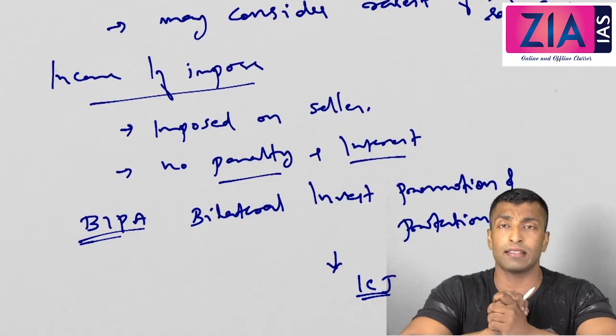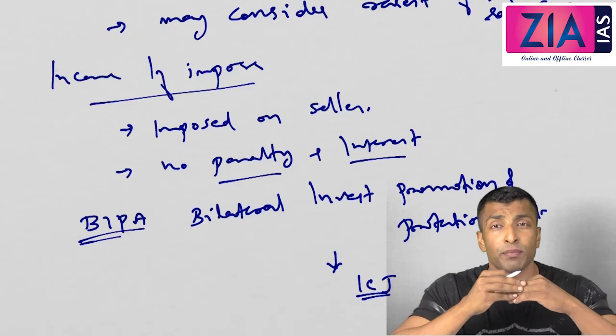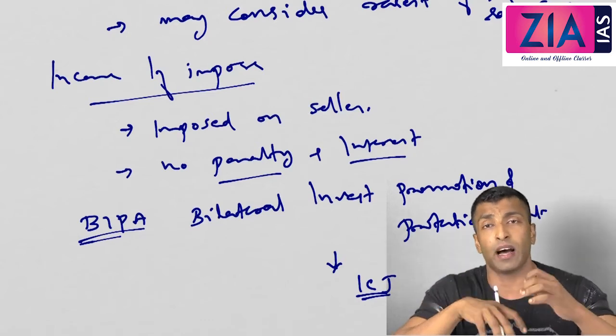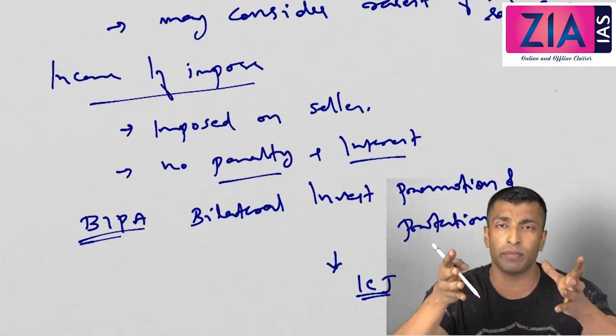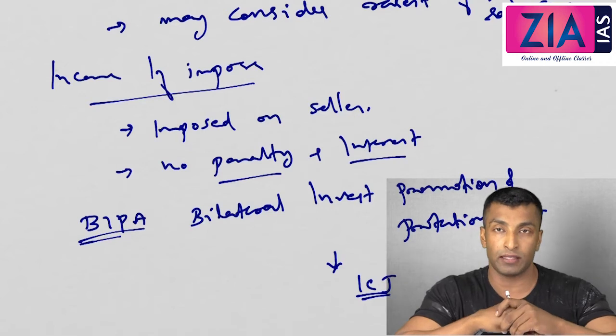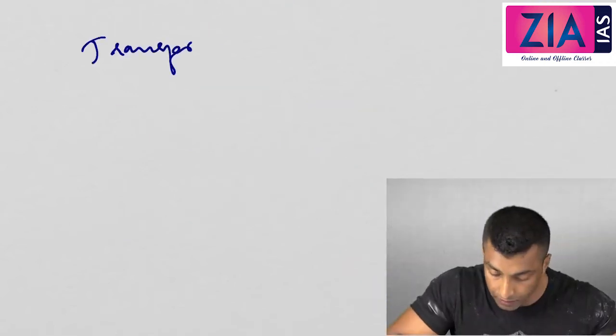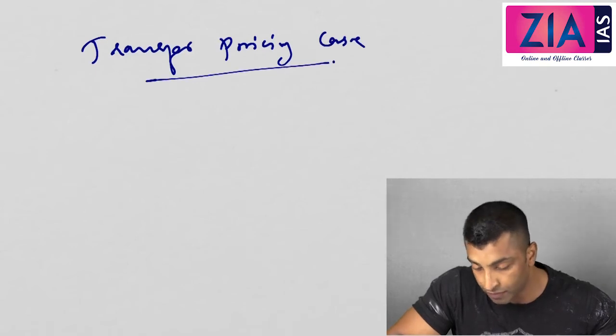Now we'll go to the next case, that is the transfer pricing case. So what I'll do is discuss the entire details of transfer pricing, and I'll tell you what transfer pricing is and how tax avoidance actually happens here. Every logic will be explained, and then we will move on to the Vodafone case related to transfer pricing.